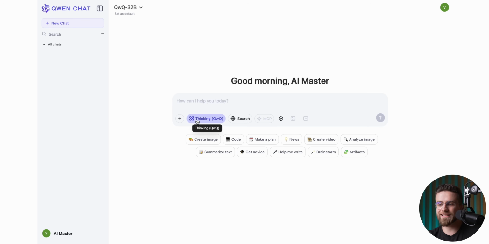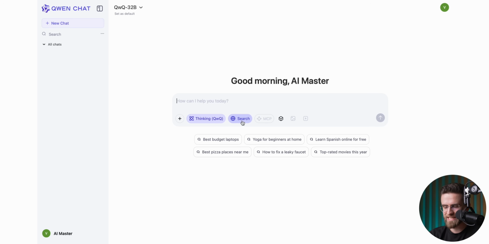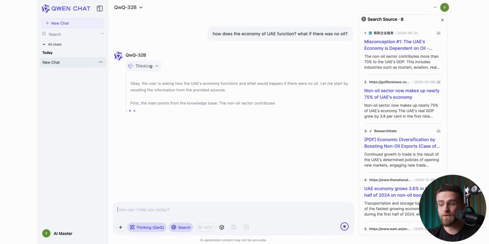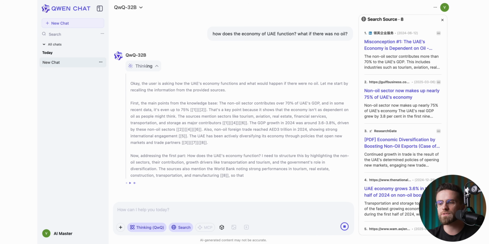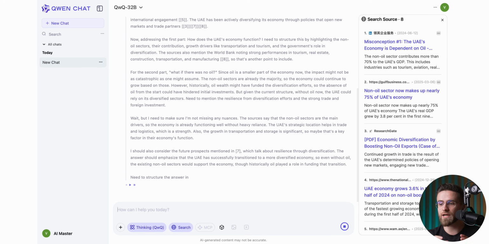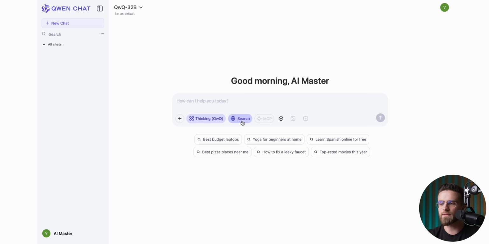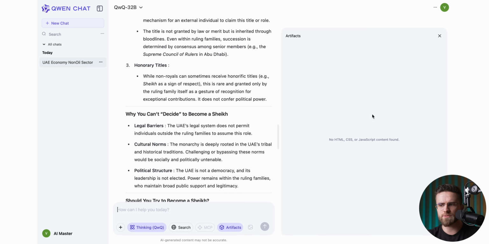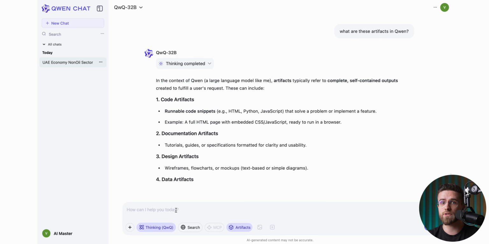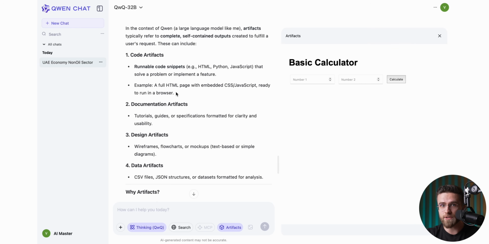can't do that. It can also handle both reasoning and web search at the same time, and it feels a lot like DeepSeek in how it interacts. QW even shows you its thought process, and it writes in a very simple style. Another cool feature is called artifacts, which basically lets you run small chunks of code. For example, QW wrote a mini calculator to show me what these artifacts are.